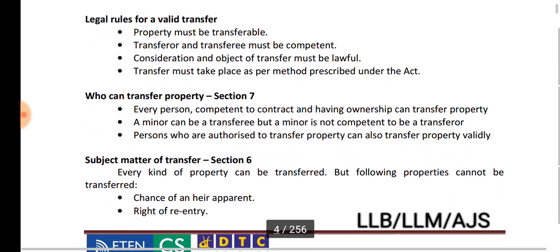Then legal rules for a valid transfer. So we need to read this. Property must be transferable. Okay. Then number two, transferor and transferee must be competent, and also they must be living persons. Competency is defined under, I think, which section I forget. Competency means any person who is competent to contract is competent to transfer the property under Transfer of Property Act. Consideration and object of transfer must be lawful.